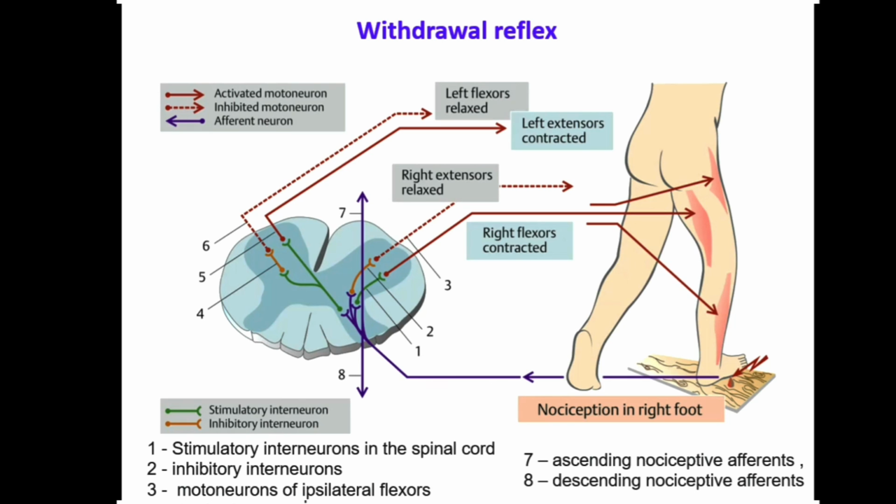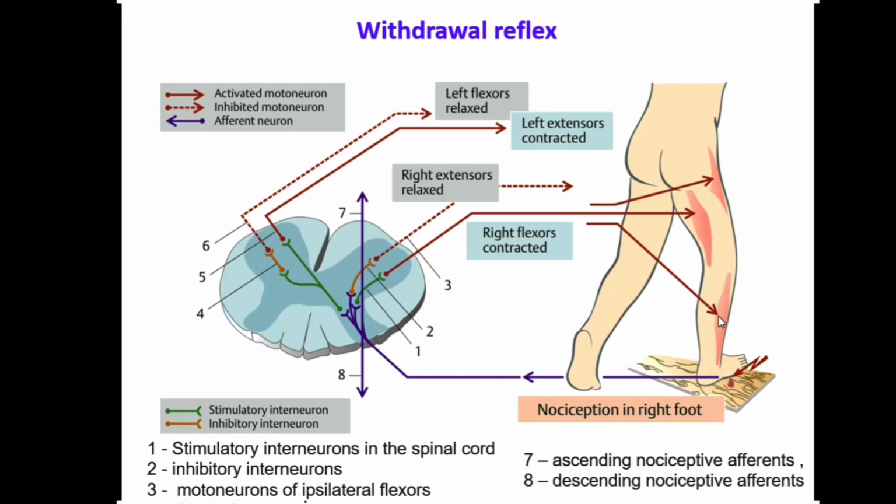What is this? Well, if pain happens in here, the nociceptors in the right foot, the information from the pain for the right foot will go to the ventral gray horn. In here, we have some interneurons, which are the inhibitory interneuron, also stimulator interneuron. We must understand which muscle must be stimulated, which muscle must be contracted, and which muscle must be at rest.